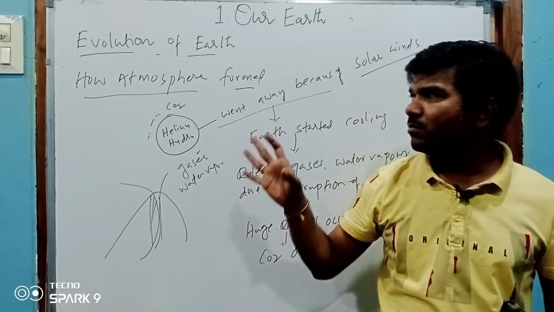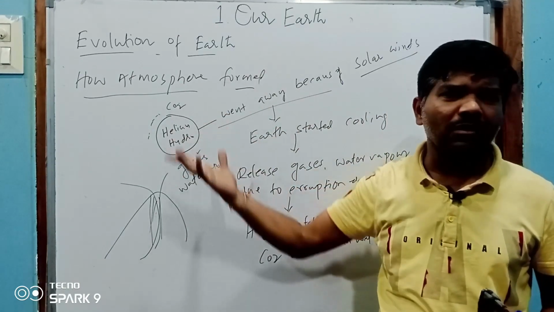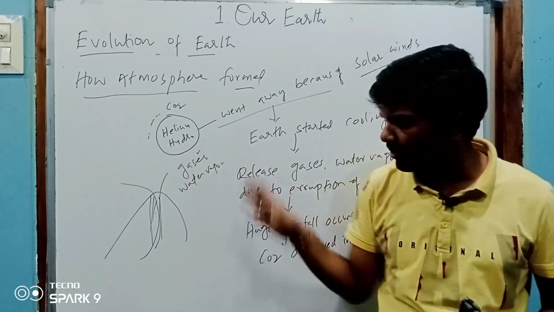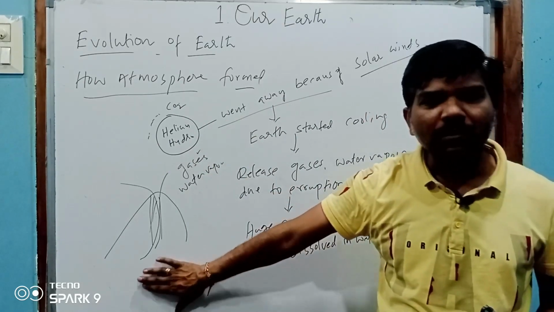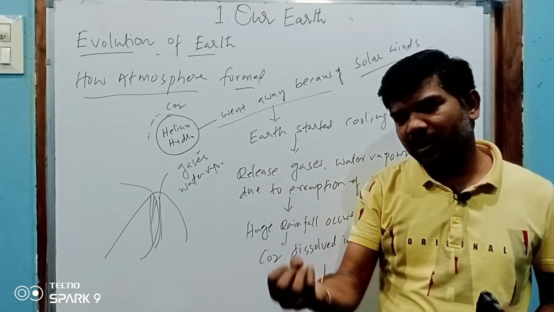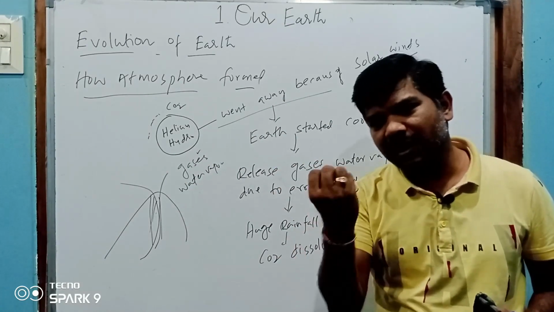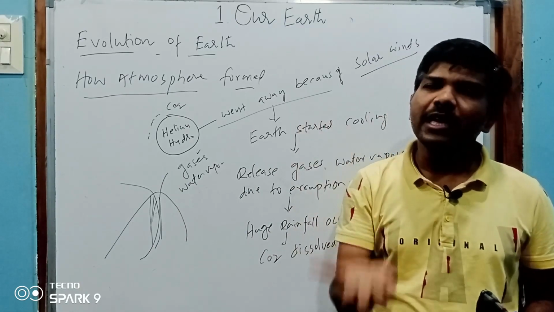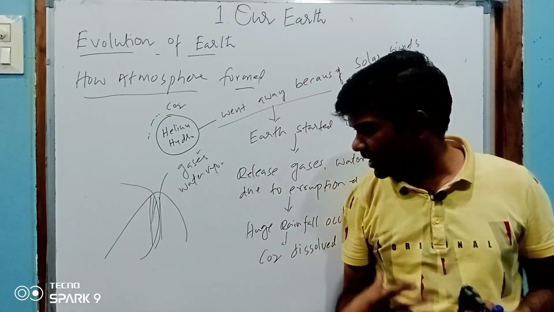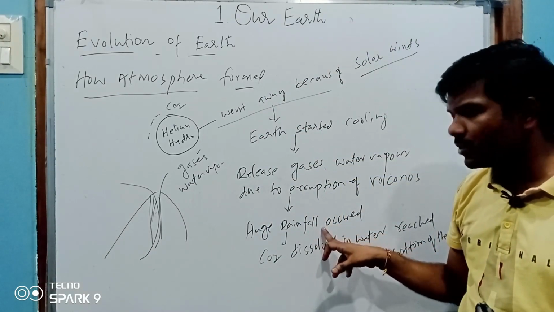The next lessons are not theory. These are all on an accurate basis. What is happening, that will be there, but these are all theories. So once you observe, if you boil water and keep a lid, when the water is heated, it releases gases and water vapor. This water vapor created clouds. This cloud gave very huge rainfall.